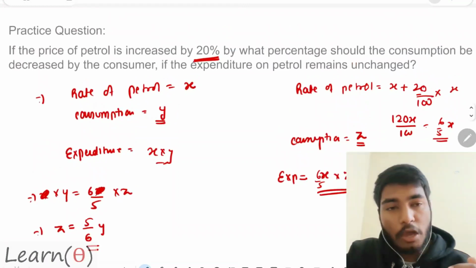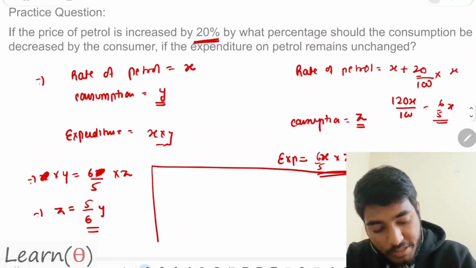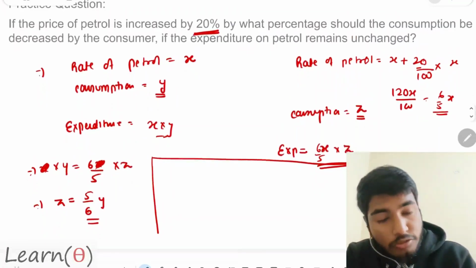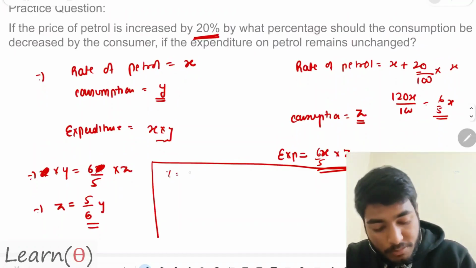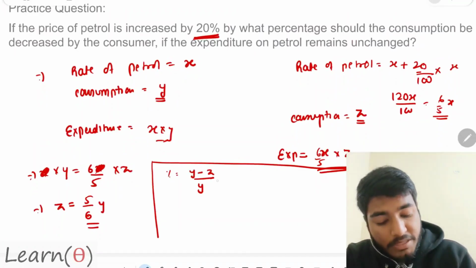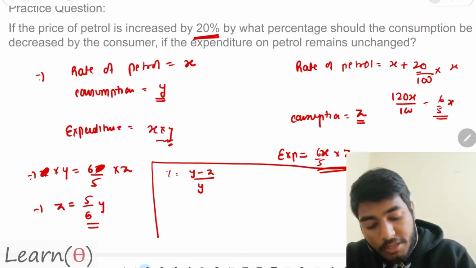So by how much percentage is my consumption getting decreased? How to calculate that? Percentage change of consumption is equal to the earlier minus the new, divided by the earlier. I have told, always take the initial value. Here the initial value will be y.